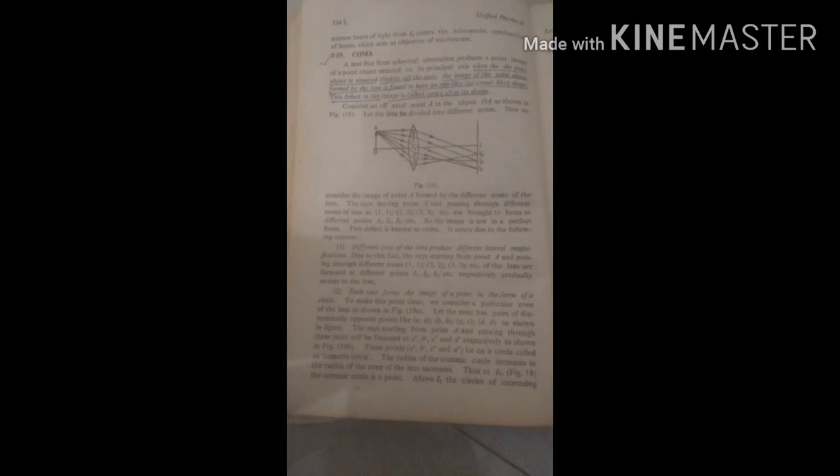Now next is coma. A lens free from spherical aberration produces a point image of a point object situated on its principal axis. When the point object is situated slightly off the axis, the image of the point object formed by the lens is found to have an egg-like shape. This defect in an image is called coma.